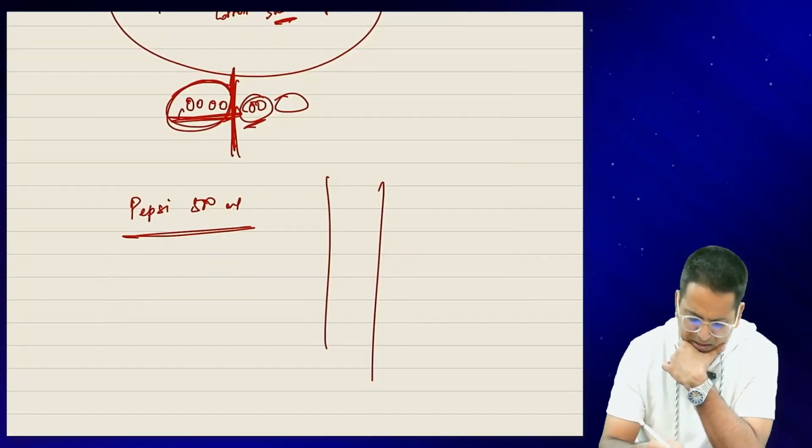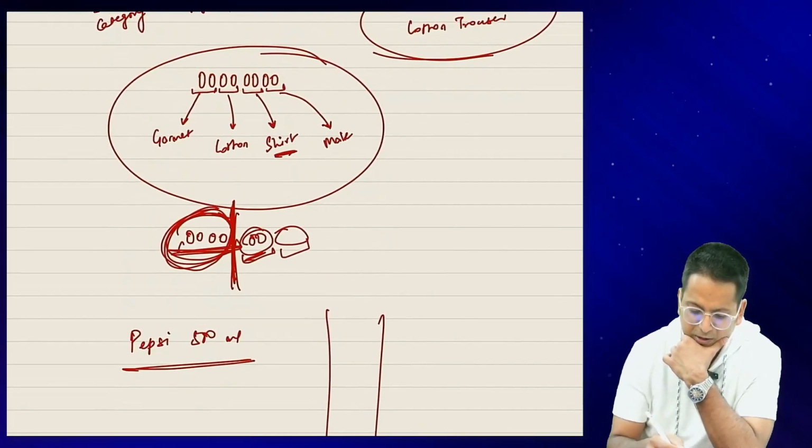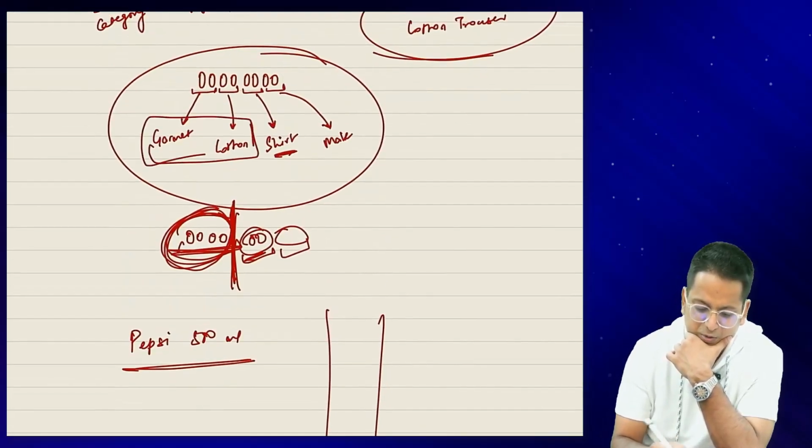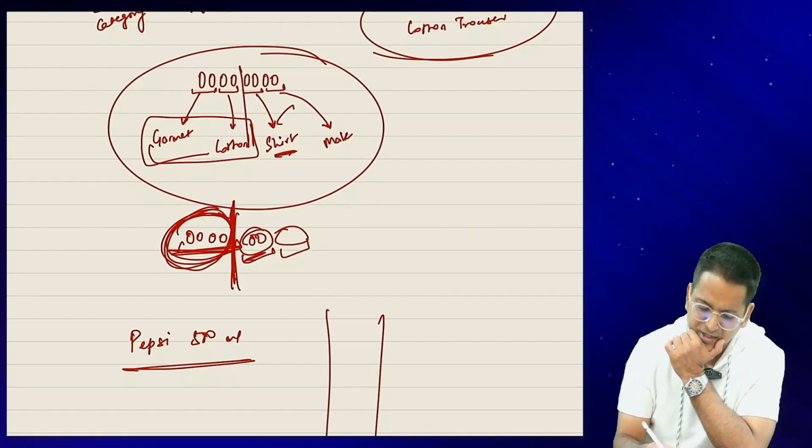Actually, what happens is that based on these 4 digits, the rate gets decided. Even if the next 2 digits are anything, what I'm trying to say is that the GST rate for cotton garments will be the same, be it a shirt or a pant. No matter what it is, the rate is finalized on the first 4 digits. The rate is closed on these 4 digits.